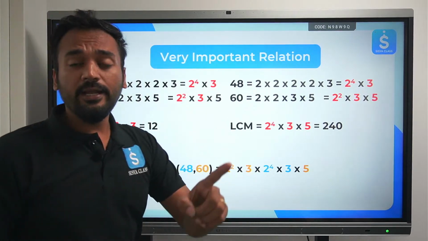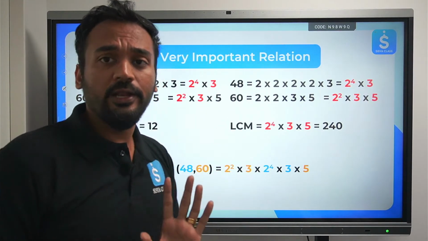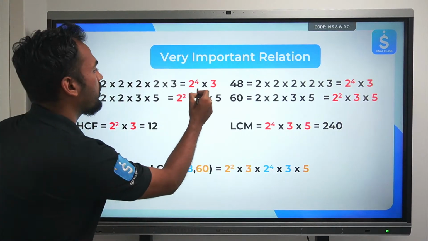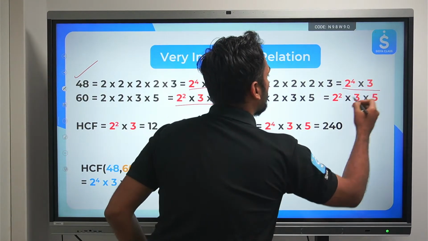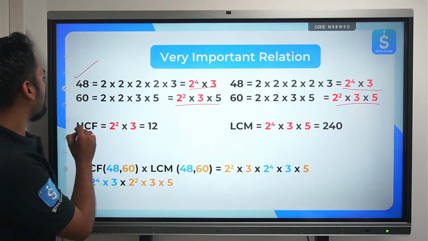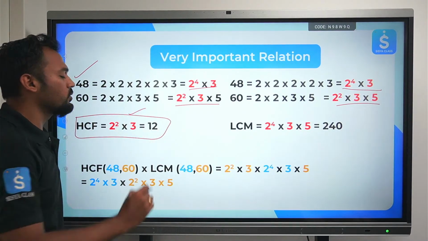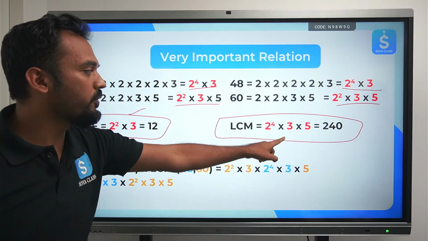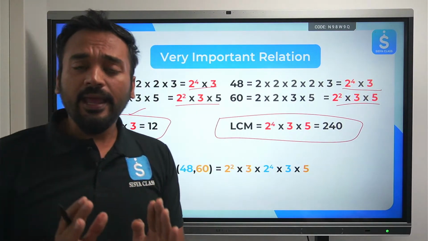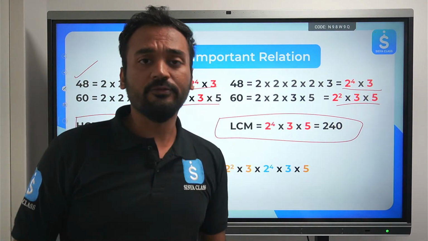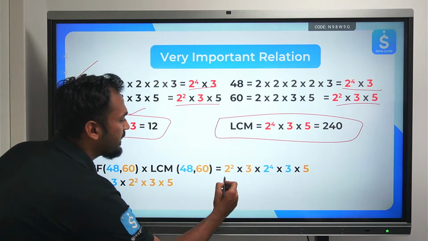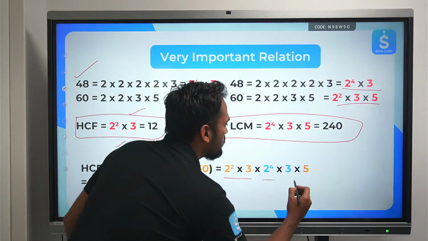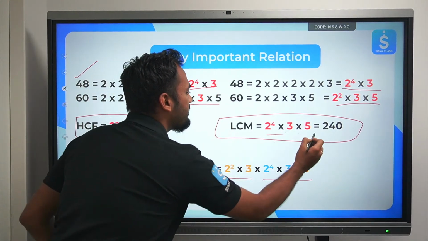Now, before we get into the problems, one more important relation I want to highlight to each and every one of you. We have seen 48's prime factorization, 2 to the power 4 into 3. HCF of 48 and 60 is 2 to the power 2 into 3. LCM of 48 and 60 is 2 to the power 4 into 3 into 5. If I multiply HCF and LCM of these two numbers, what will I get? I'll get 2 square into 3, which is the HCF, multiplied by 2 to the power 4 into 3 into 5, which is the LCM.